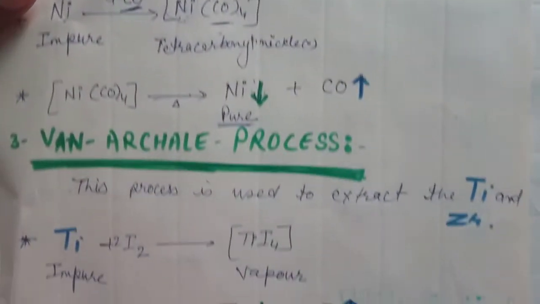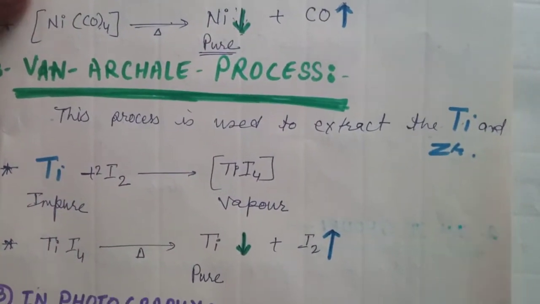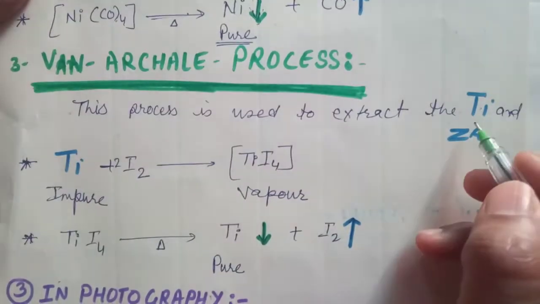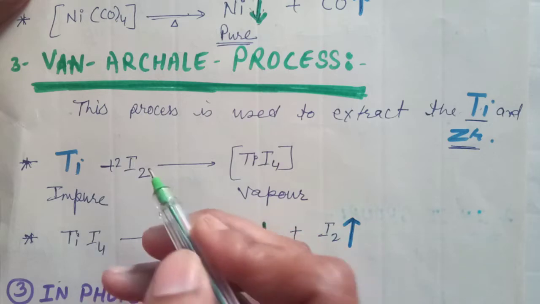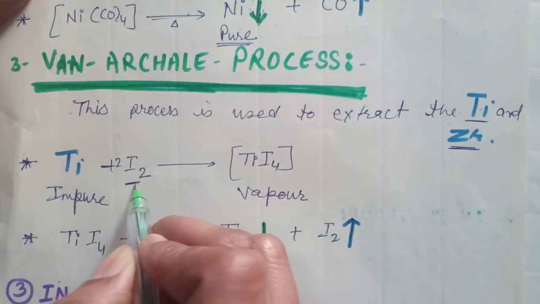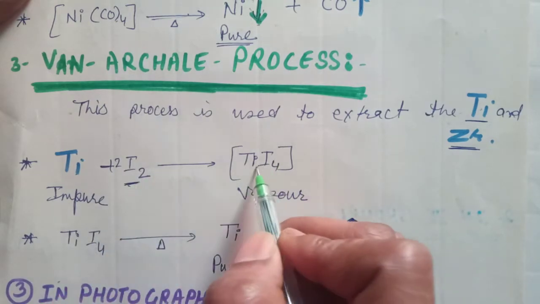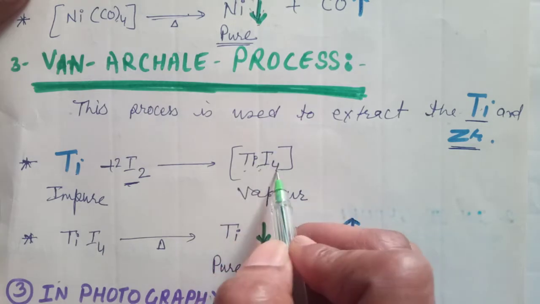Just the same method is used in the Van Arkel process. It is used for the separation of titanium and zirconium. Here the titanium or zirconium is treated with iodine. With iodine, it makes a coordination compound, TiI4.